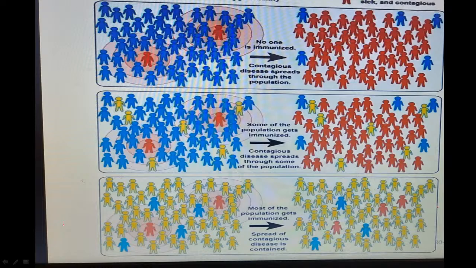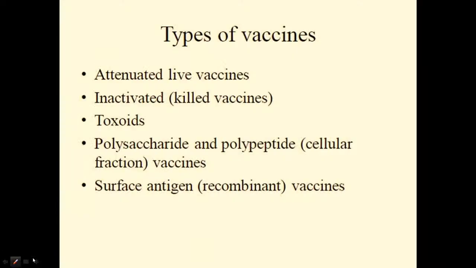We will always consider a group of people, multiple people. Herd in the sense of a group or a community. So the vaccine administered to a group of people, a community, is what we basically call herd immunity. Okay, and there are different types of vaccines.